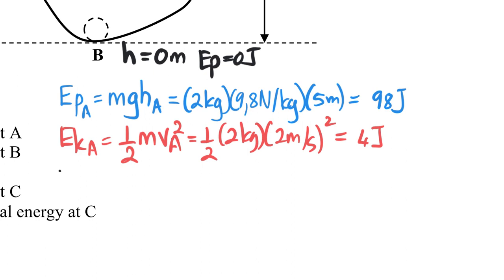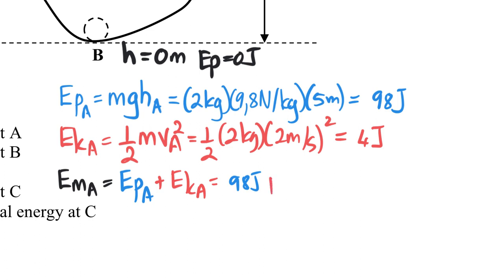So the mechanical energy at A is going to be the sum of the potential and the kinetic energy. So it's always good to put down the general formula to show that you know what you're doing. So potential energy at A is 98 joules, and the kinetic energy at A is 4 joules. So therefore the mechanical energy at A is 102 joules.